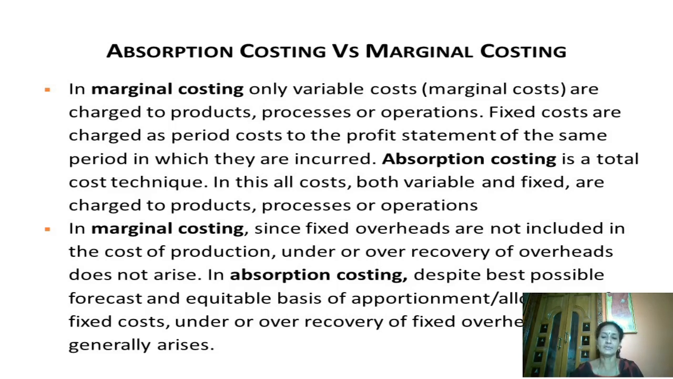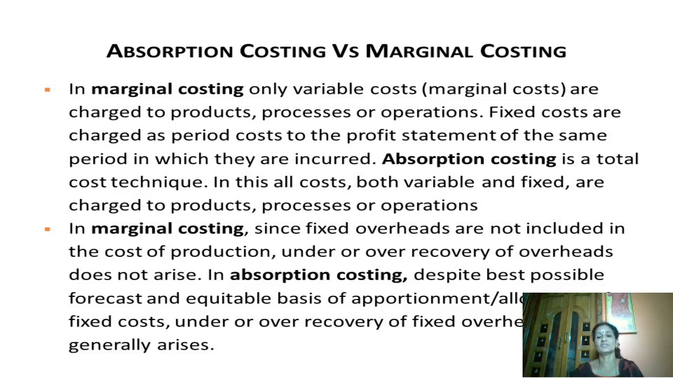Absorption costing, in the last session we had discussed how for each and every element of cost, both variable and fixed were included in the cost of the product. But in marginal costing, it is not so. All the variable costs will be accounted, and finally, after completely finding out the cost, the total cost will be found out, and to that the fixed cost will be added. In marginal costing, since fixed costs are not included in the cost of production, under or over recovery of overheads does not arise.